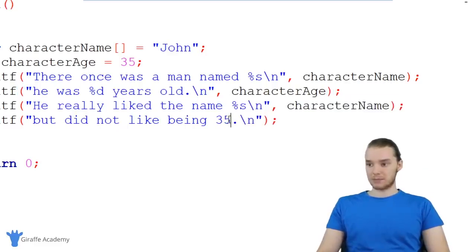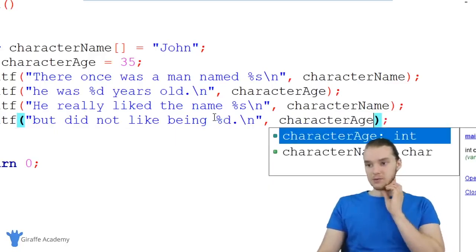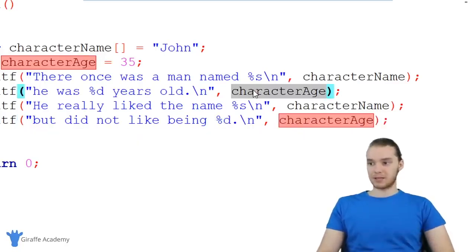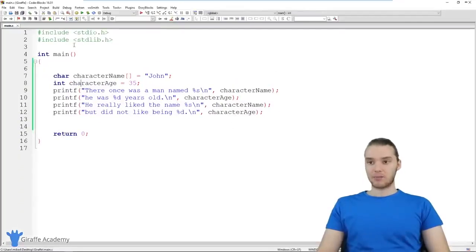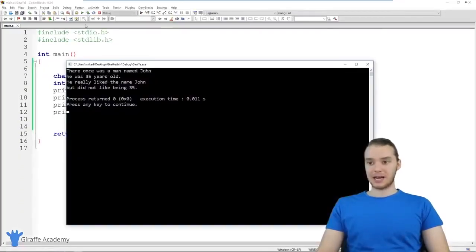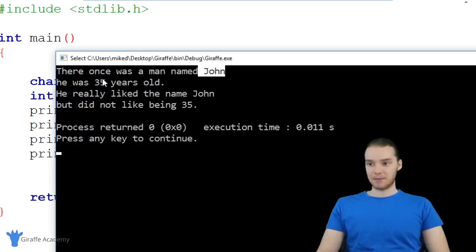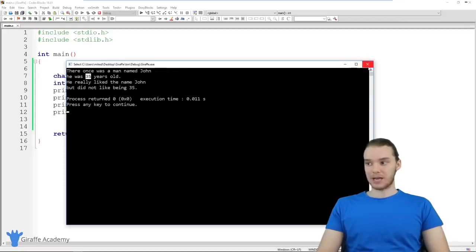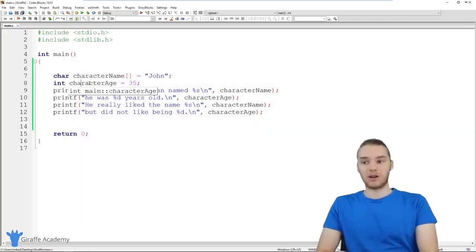And we're going to do this one more time down here. I'm going to type %d and character age. So essentially what I'm doing is I'm printing out the value that's inside of character age where I specify this placeholder. So let's go ahead and run our program, and now you'll see it's going to look exactly the same as it did before. It's the same story, the same name, and the same age, except I didn't have to actually type out the character's age and the character's name inside the story. I just referred to the variable.